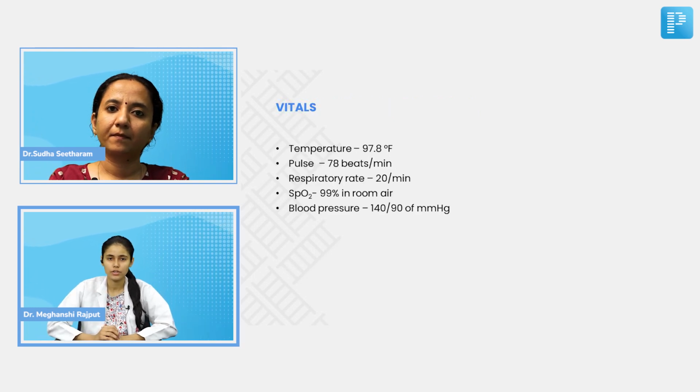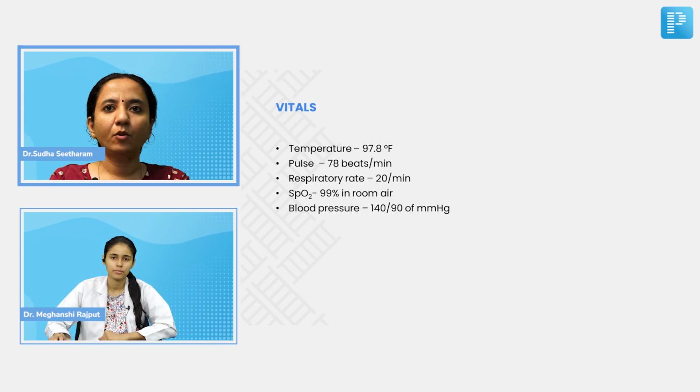Vitals noted: temperature 97.8 degrees Fahrenheit, pulse 78 beats per minute, respiratory rate 20 per minute, SpO2 99% in room air, and blood pressure 140 by 90 mmHg. Okay, so essentially the general physical examination of the patient is normal. Now let's proceed to the ocular examination.